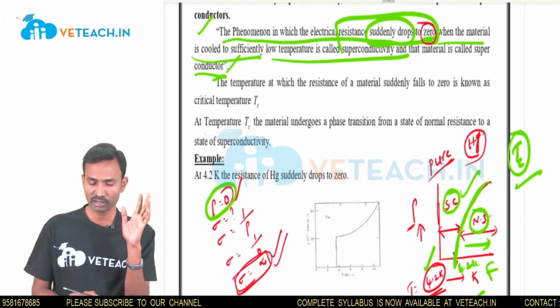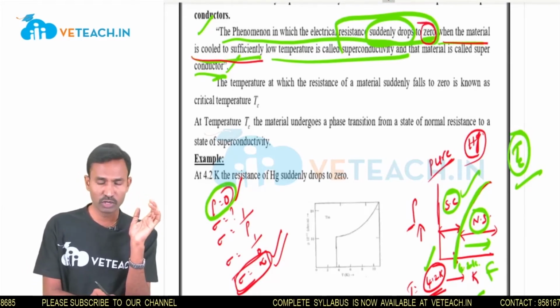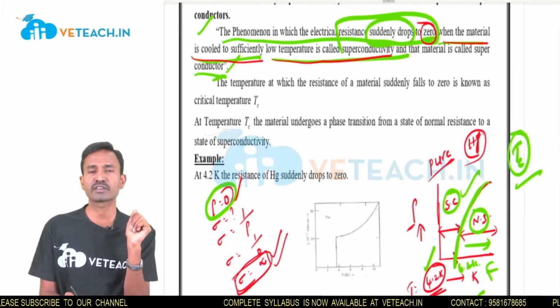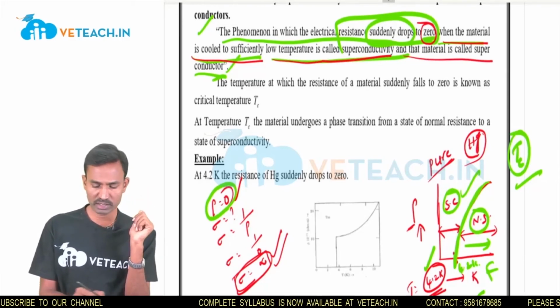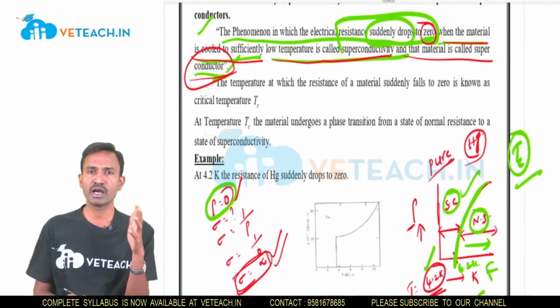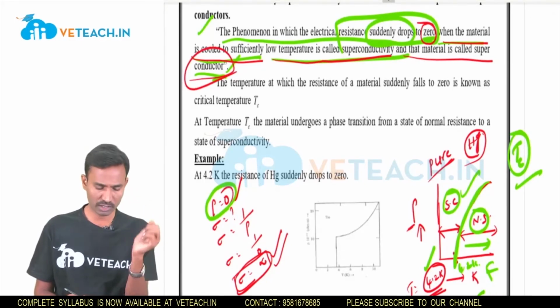Is it clear? When the material is cooled sufficiently at low temperatures, the phenomenon is called superconductivity, and that material is called a superconductor.